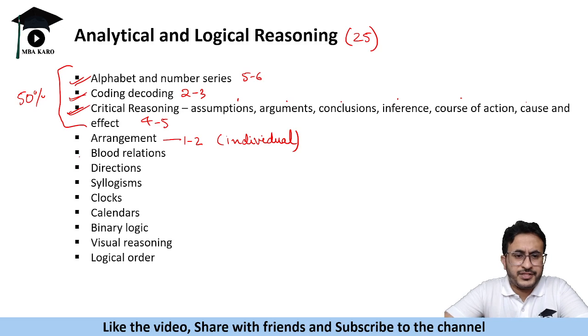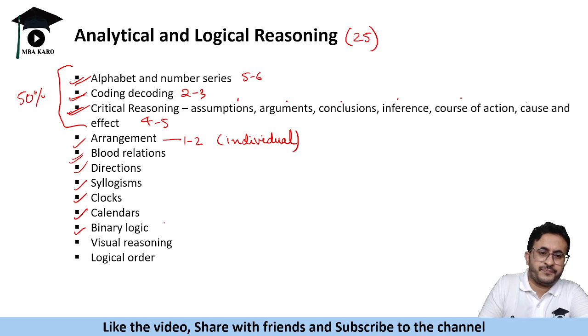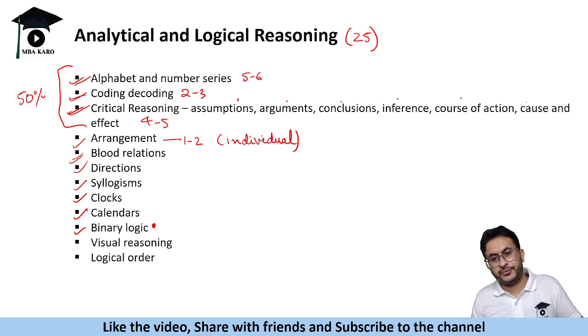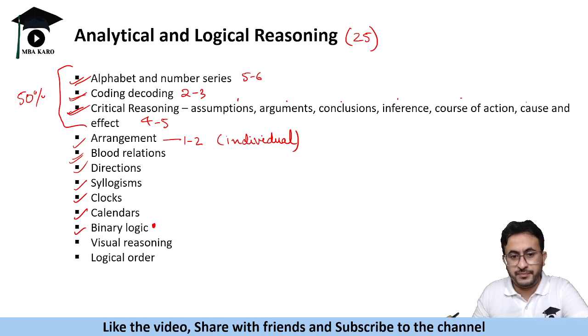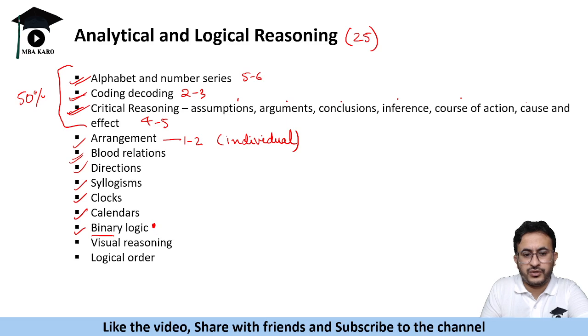Then you might have questions on blood relations. Very likely you get a question on blood relation. Direction, most likely you will get a question. Syllogisms, clocks, calendars, binary logic. This is an important topic, because for the past 2 years I have seen a question on binary logic, whether it was in 2022 or 2023, all 6 slots had a question on binary logic. So one must know how to solve binary logic questions.